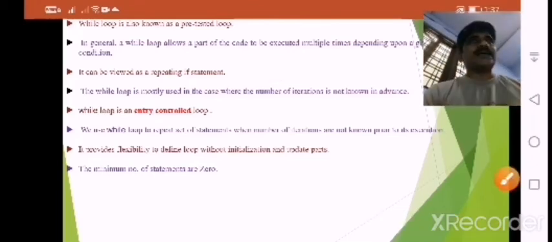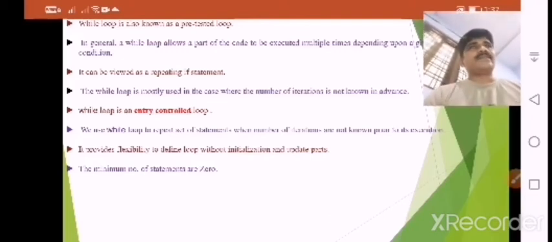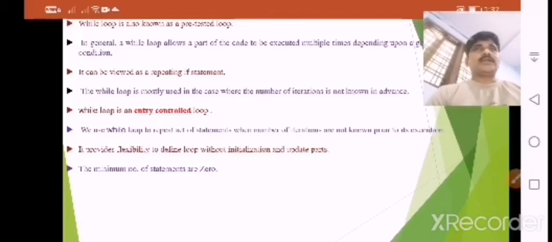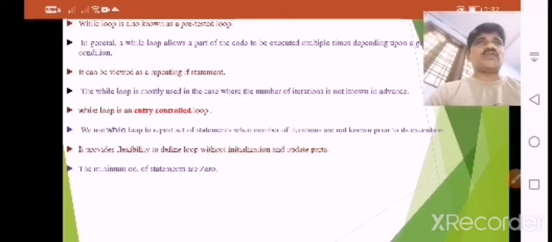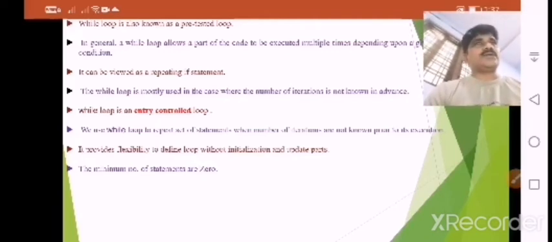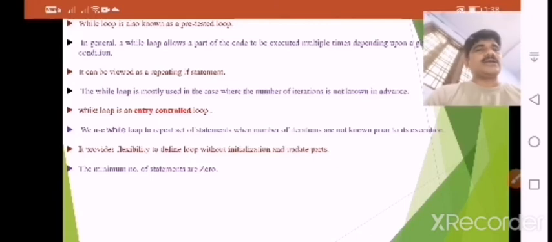Why? Because it is a pre-tested loop. That's why we can say it is an entry control loop. We use a while loop to repeat a set of statements when the number of iterations is not known in the execution. It provides flexibility to define a loop without initialization and update parts.